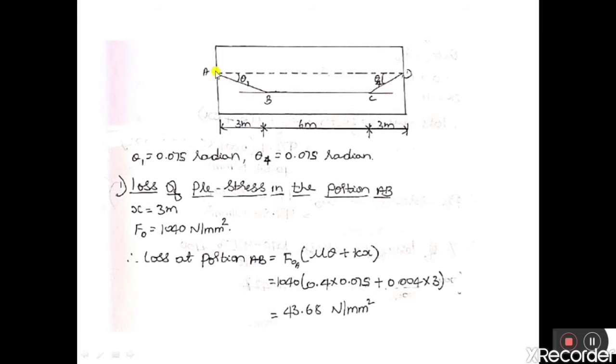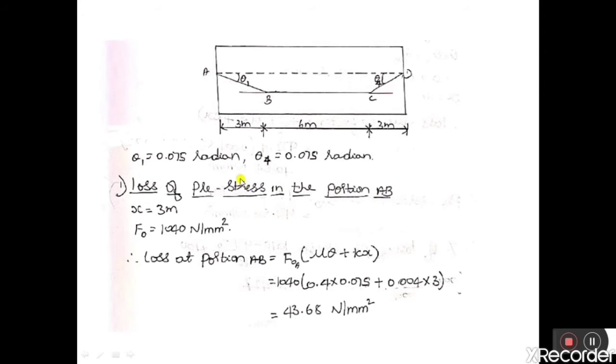So the cable has been pulled at A. Then what will be the effective pre-stressing force that will be available at B? So what will be the loss of pre-stress between A to B? First, let us consider the portion AB, the loss of pre-stress in the portion AB.